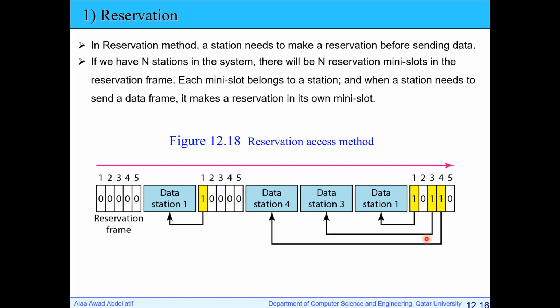But when the throughput of the system is high, all of us have data to send. In this case, is Aloha better or this reservation method? The reservation method. If the throughput is high, it means all of us need to transmit. If we go for Aloha, all of us will send at the same time, so every time we'll have collision. But if all of us need to send and we make reservations, we arrange things so no one will have collision and all slots will be reserved. So we'll use the channel efficiently in this case.